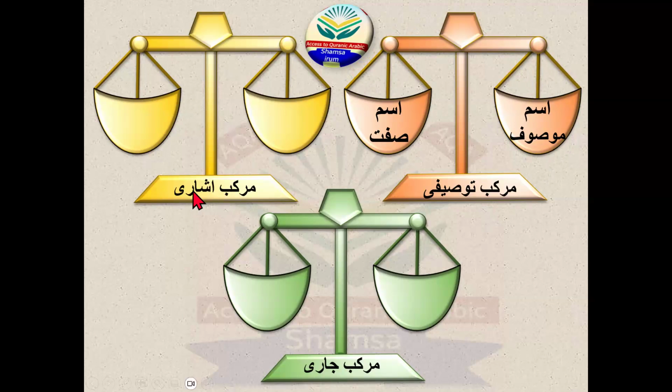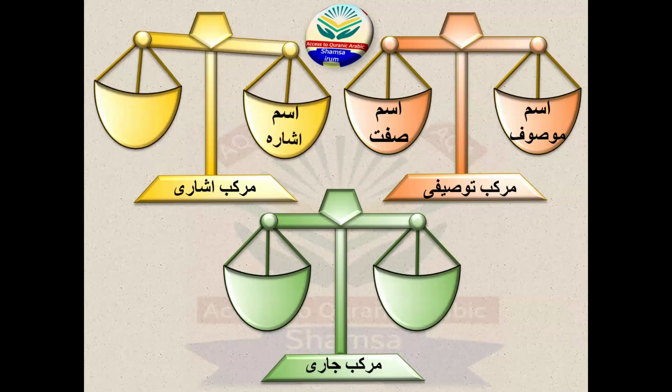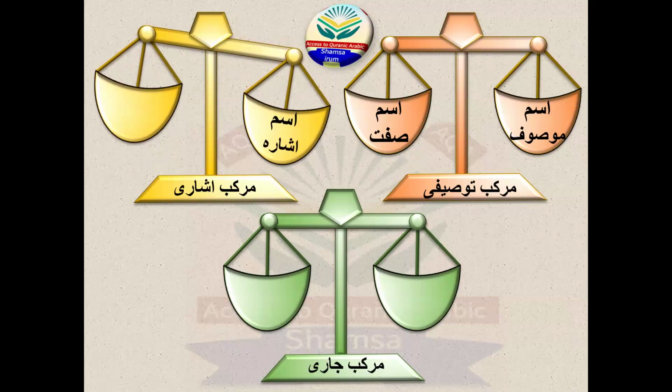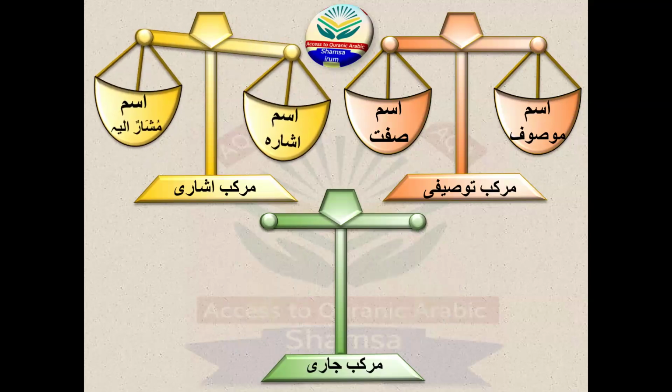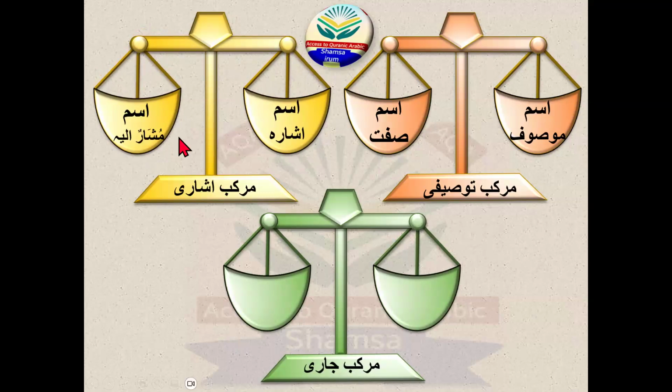Okay, let's move towards the Murakab Ishari. The first part of the Murakab Ishari is Ismul Ishara, and the second part is also ism, which is musharun ilay. So the result here is that both parts of the Murakab Ishari are the same as well. They are both equal. According to the parts of speech we learned, there are three: noun, verb, and particles, ism, fail, and harf. The parts of the Murakab Ishari are both ism, both nouns, and that's why we can use the Murakab Ishari in the place of the mubtada.